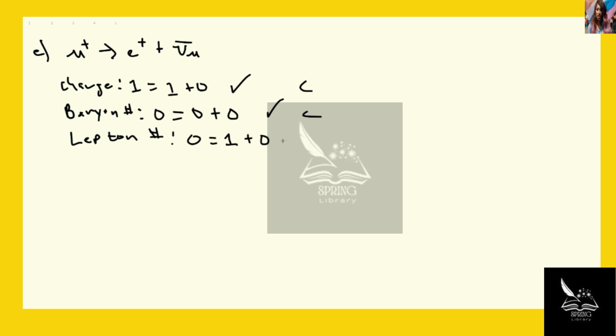So this is not conserved. So that's not equal. It's not conserved. So this is forbidden due to the lepton number. So yeah, you have to pay attention with the lepton numbers, because different species of leptons have different lepton numbers. An electron has an electron lepton number, a muon has a muon lepton number, and a tau has a tau lepton number.